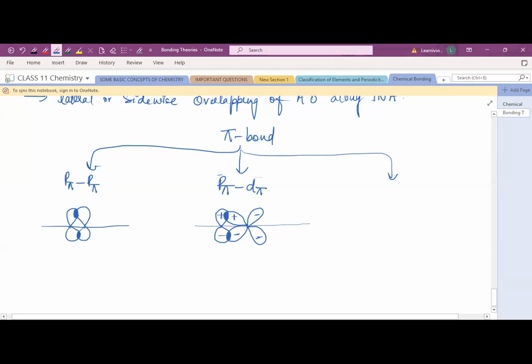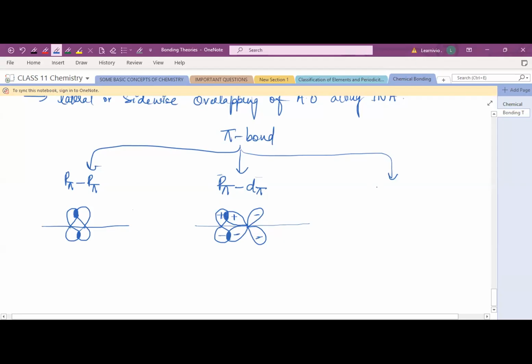And this type of interaction is known as p pi d pi bond. Why is this known as p pi d pi? Because the bond is formed between the p orbital and the d orbital. And which type of bond is formed? Pi bond. So that's why p pi d pi type of interaction.